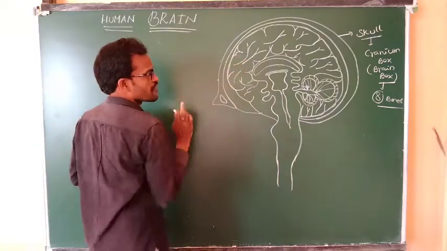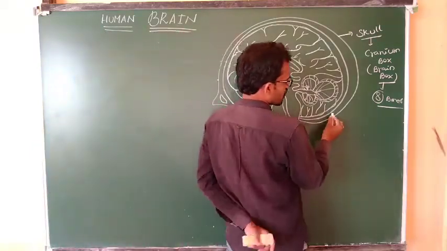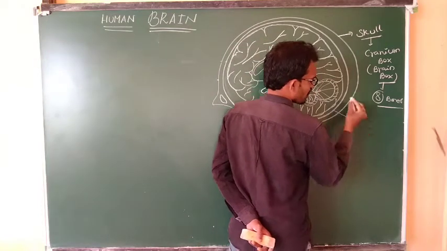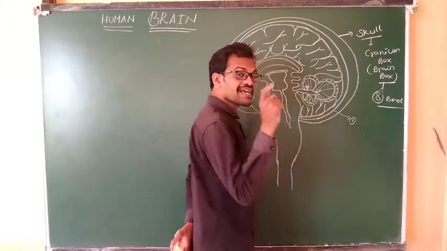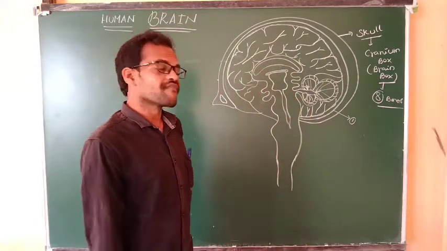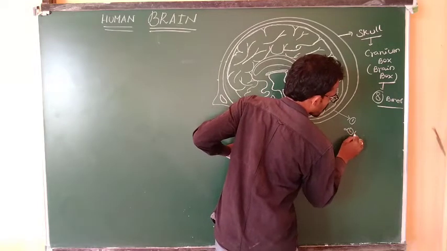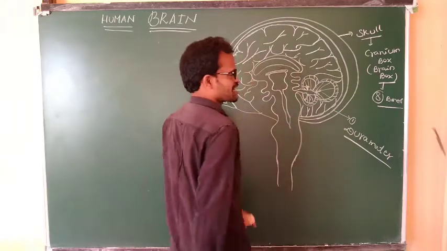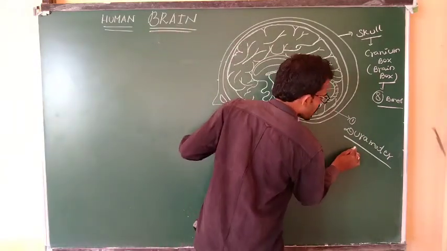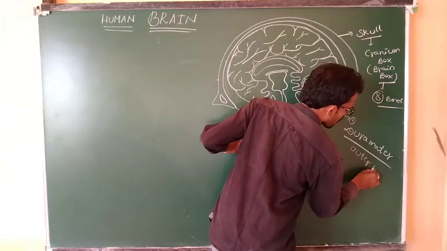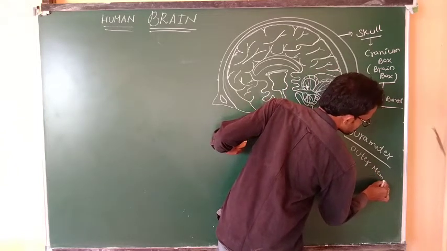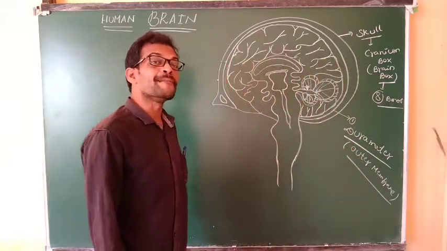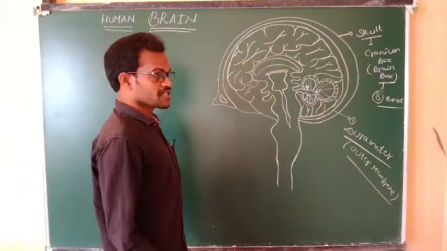Coming to the first layer of the brain. What is the first layer of the brain? It is known as dura mater. Dura mater is the outer layer of the brain. It is the outer membrane, the outer meninges of the brain. Meninges means membrane.